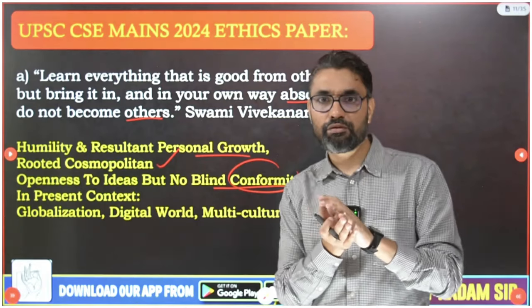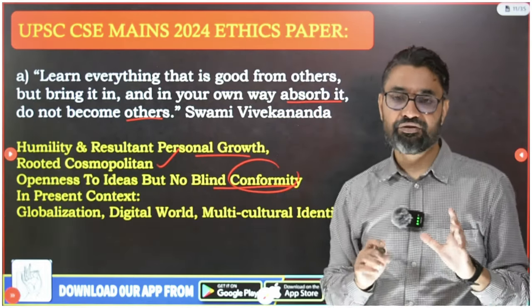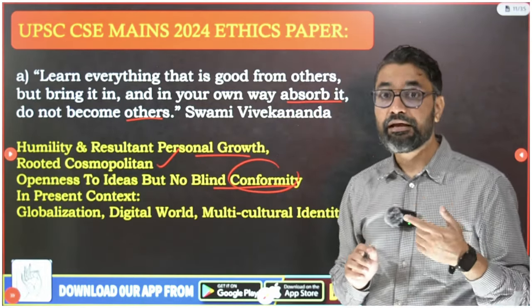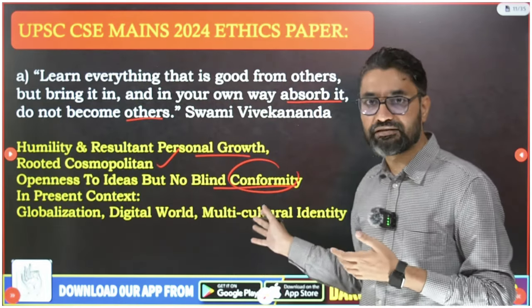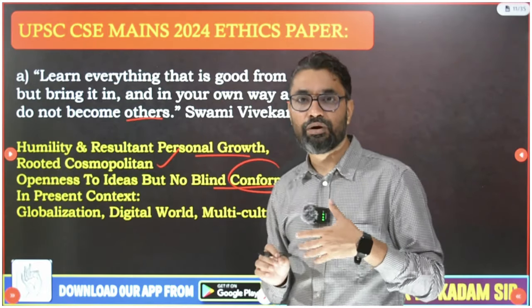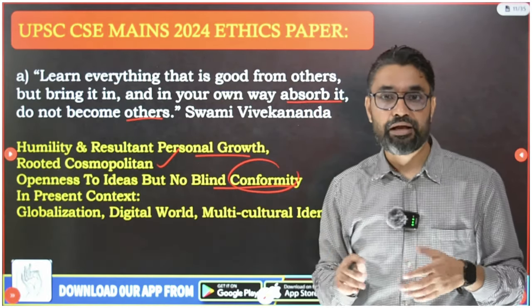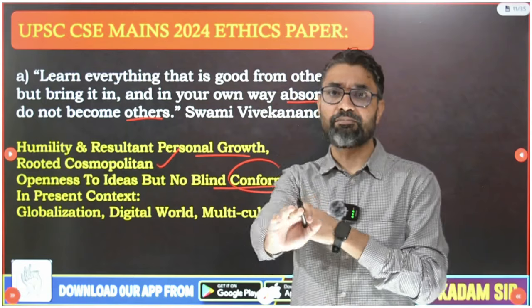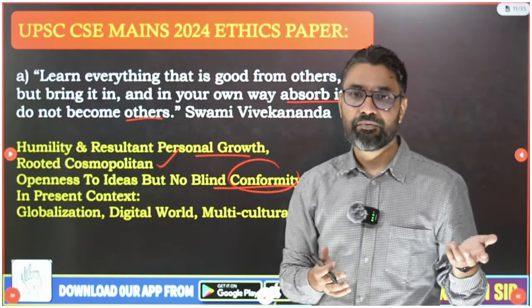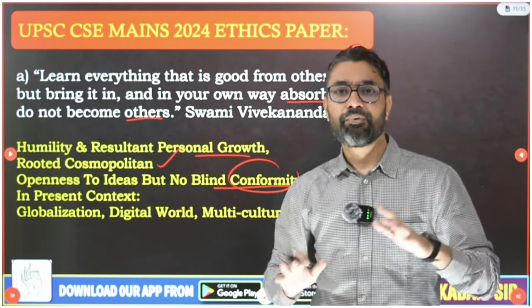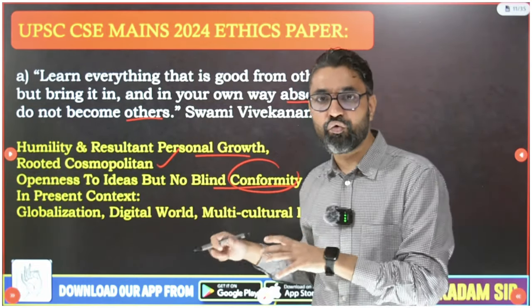So you explain that quote with very good thoughts, first 50, 60, 70 words maybe, then don't forget present context. Here I have given you 3-4 examples, but you can use any one and explain. So in globalization we are getting exposed to different cultural norms, food habits, everything, but if burgers and pizzas are bad, then why absorb them? Once a week we can eat it, but don't give up on your own core identity.